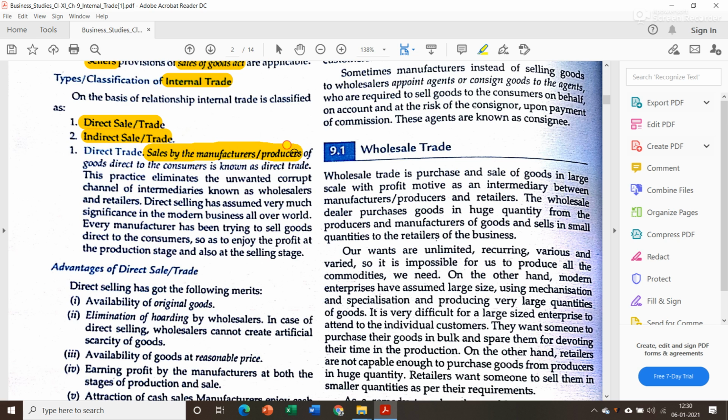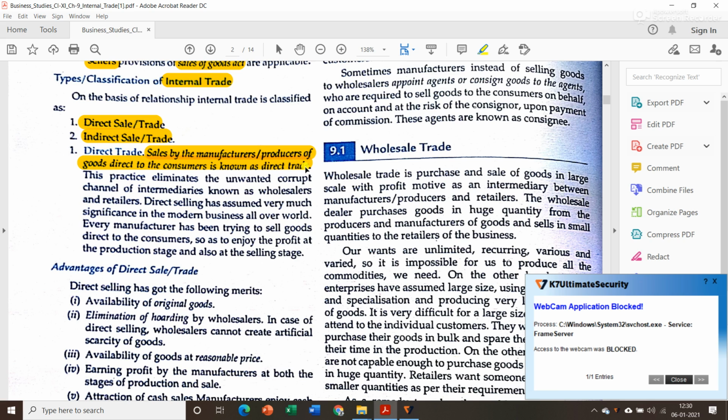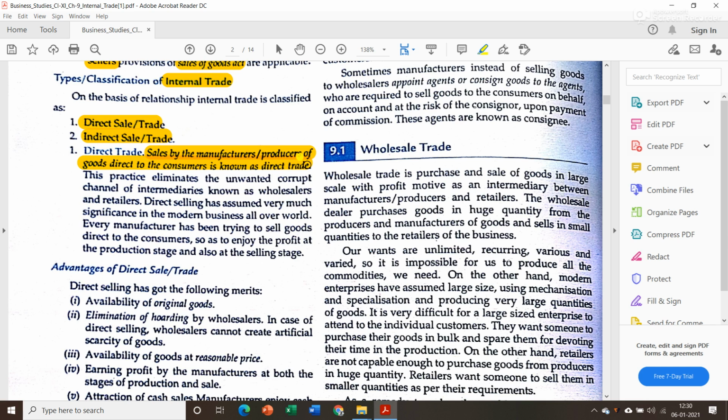Sales by manufacturers or producers of goods direct to the consumer is known as direct trade. It means the finished goods will be directly sold by the manufacturer or producer to the consumer. Here, consumer means a person who purchases goods for their own consumption and not for further resale. They are known as consumers.